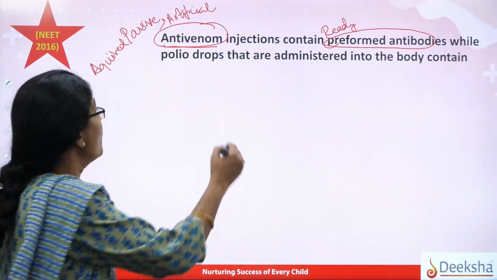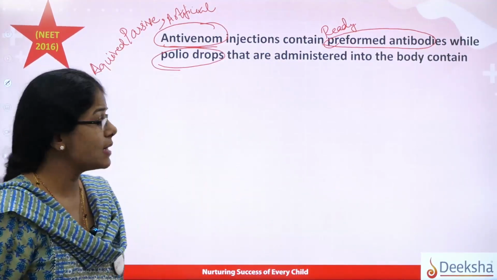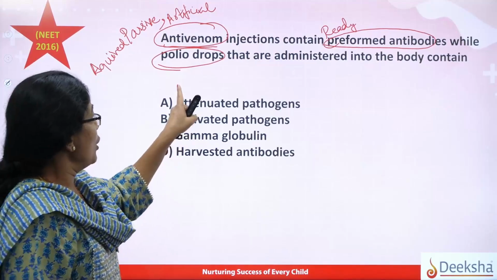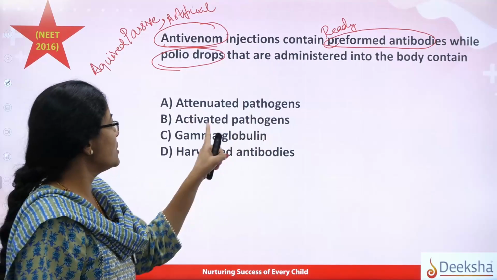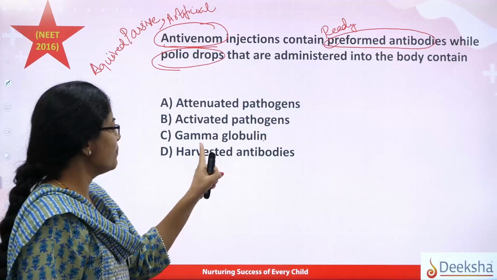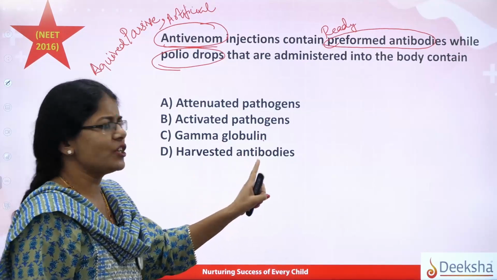Now polio drops, what are these made up of? Yes, think about the answer. Polio drops will be either attenuated pathogens, activated pathogen, gamma globulin, or harvested antibodies.